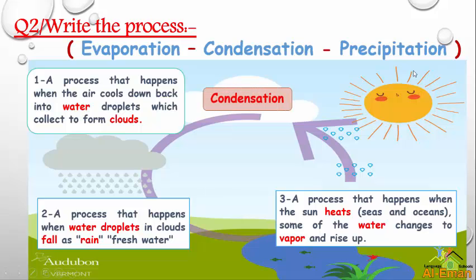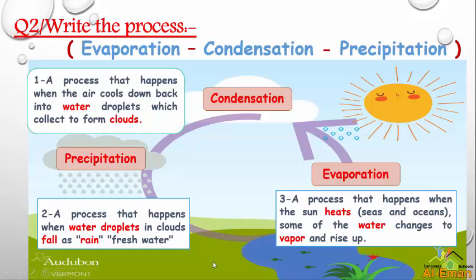Very good, it's condensation. Here, number 2. A process that happens when water droplets in the cloud fall as rain, fresh water. Is it evaporation, or condensation, or precipitation? Well done, it's precipitation. And the last one, a process that happens when the sun heats seas and oceans. Some of the water changes to vapor and raise up. Which one? It's evaporation. Very good.